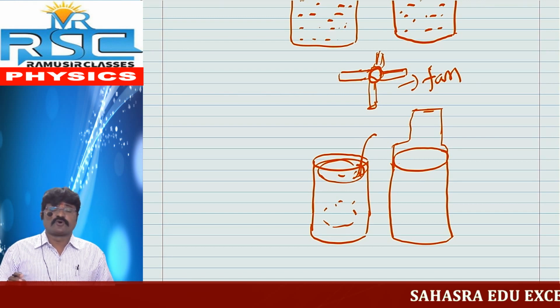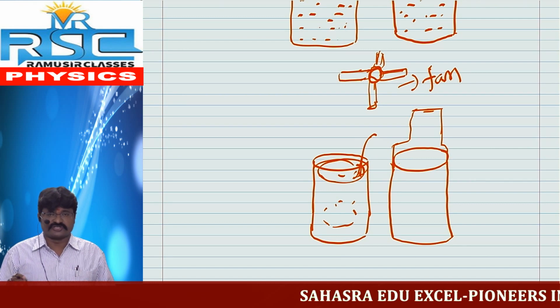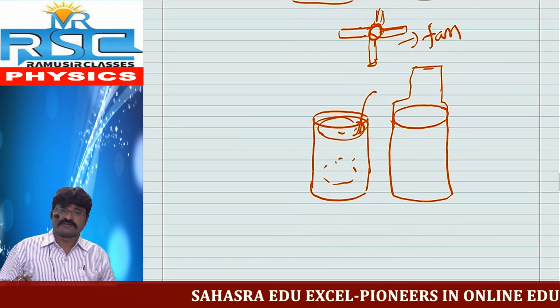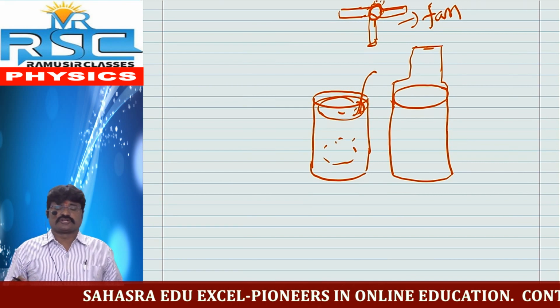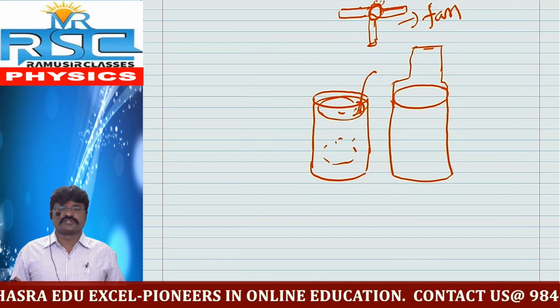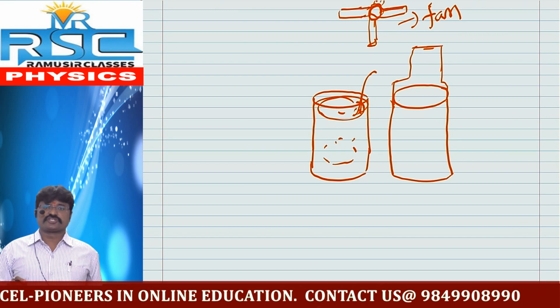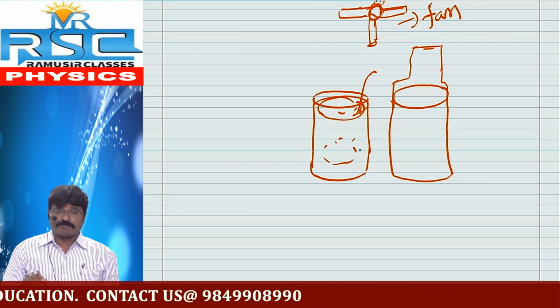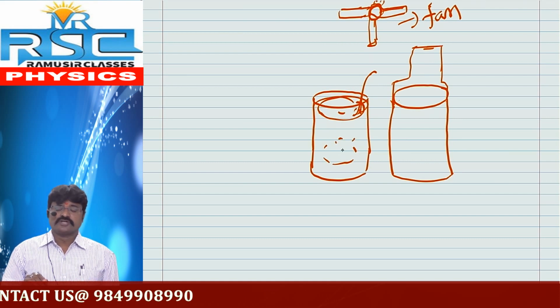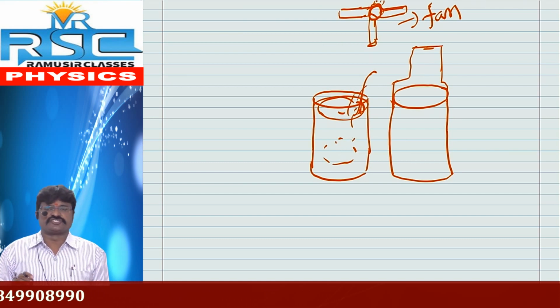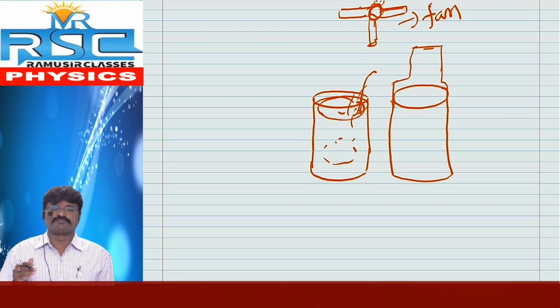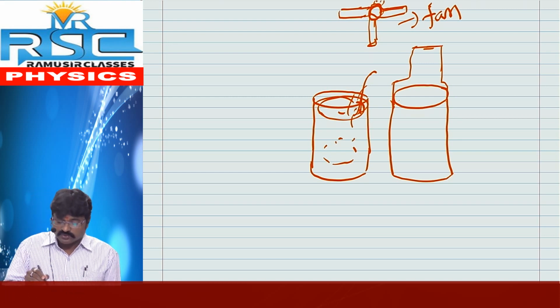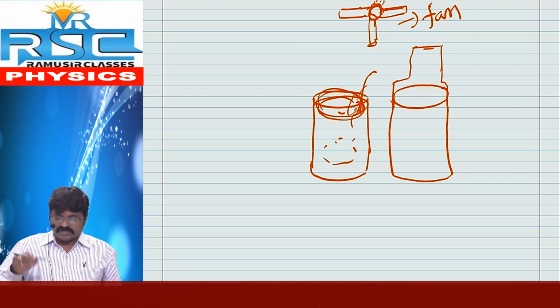So, which of the following is a surface phenomenon? Evaporation. And next, here there is one important question. What is that? Why is evaporation a cooling process? Here the evaporation is a cooling process because the molecules or the particles of liquid continuously give up their energy to the particles which escape from the surface. Means from the surface they continuously give up energy.